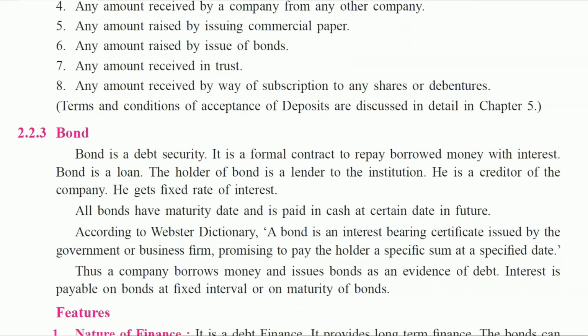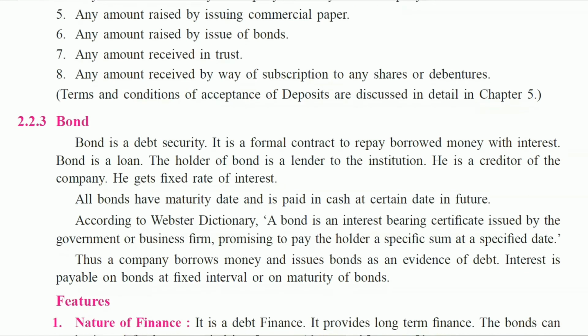Fifth, any amount raised by issuing commercial paper. Commercial paper is a type of instrument which is issued in the money market. It is a short-term loan issued by a company. So, if a company raises an amount by issuing commercial paper, it should not be included in deposit.